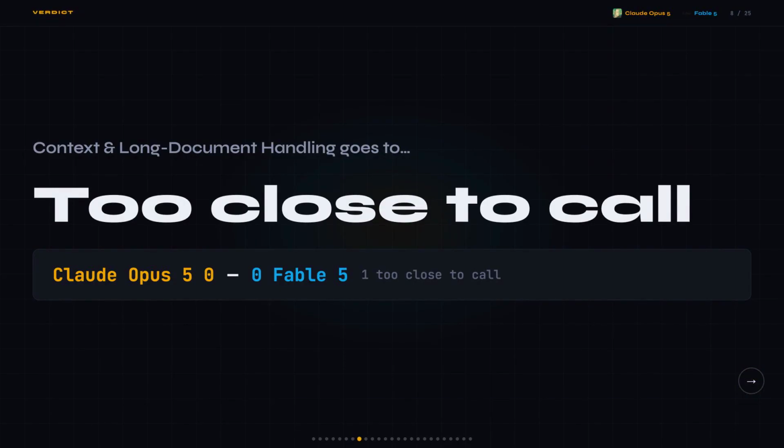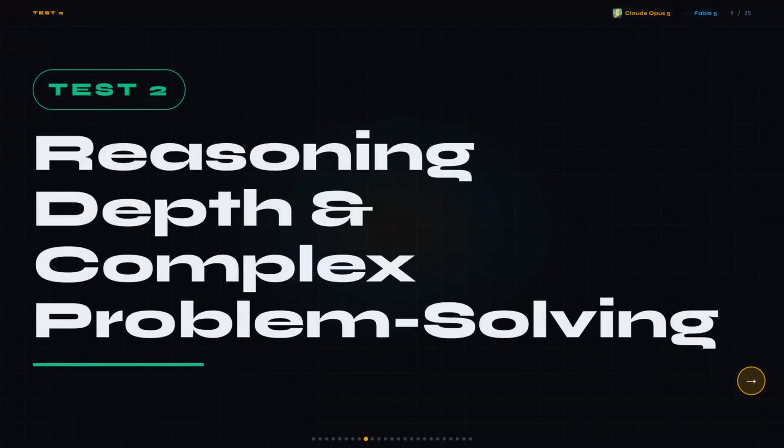So the scoreboard stays flat. Claude Opus 5-0, Fable 5-0, 1 tied. Nobody earns a point until we get independent long context testing. Test 2, reasoning depth and complex problem solving.